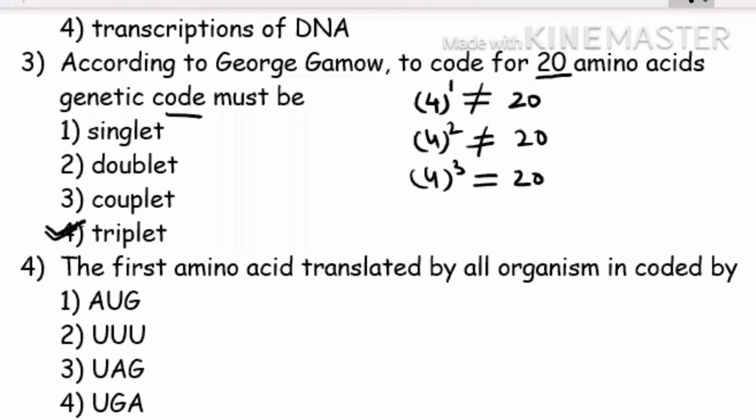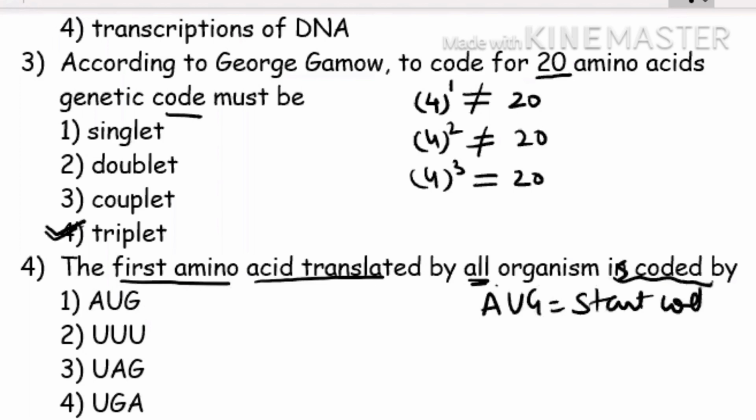Now the next question is, which is the first amino acid which is translated by all organisms? The first amino acid translated by all organisms is coded by, you know, first always AUG, which is your start codon. So this is your start codon. So this is your answer.